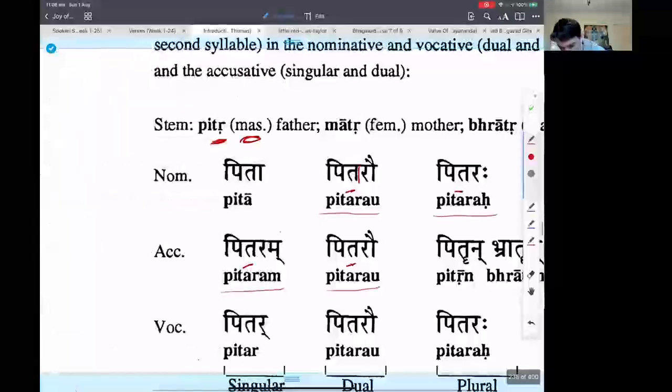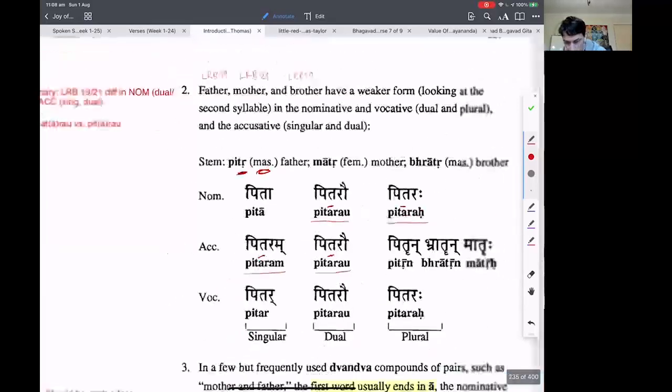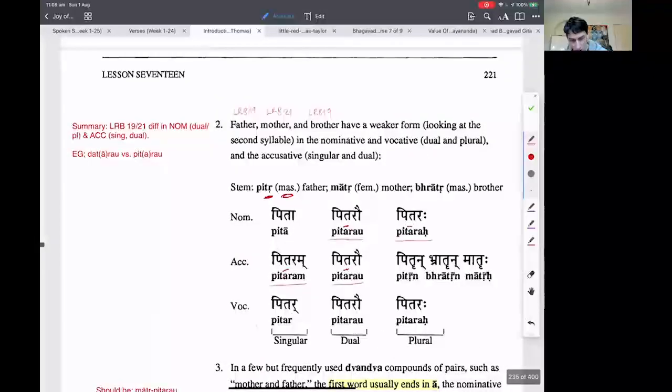See, there's no long there. So what number 2 is saying is the only changes will be in nominative dual, plural, accusative singular, and accusative dual. All right, that's the only changes between them.